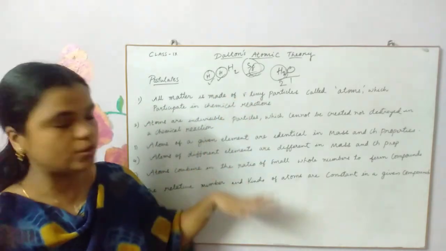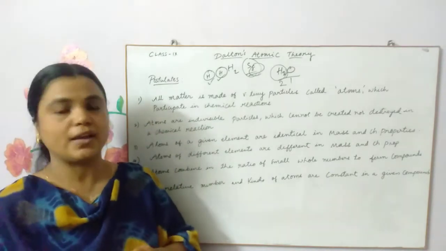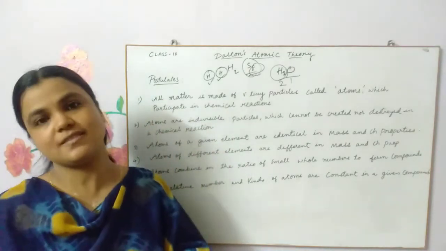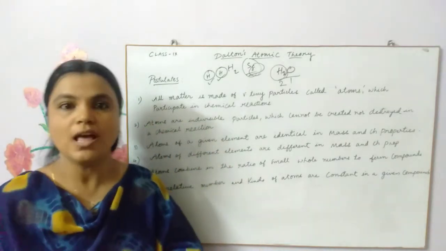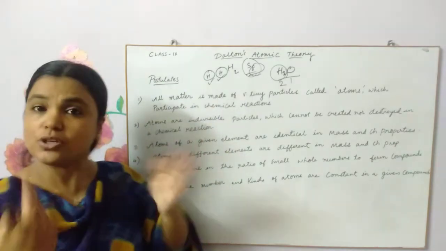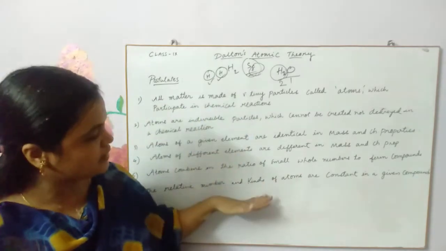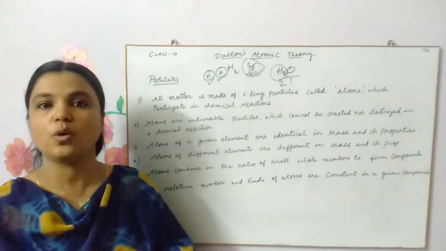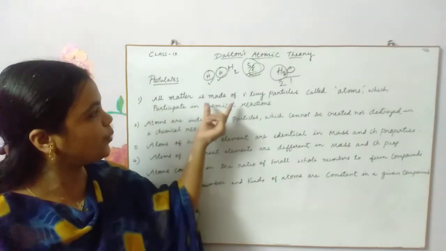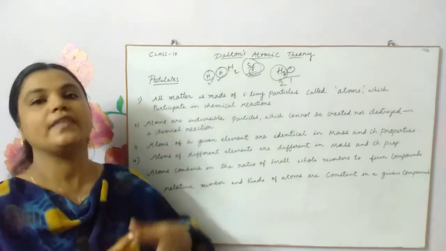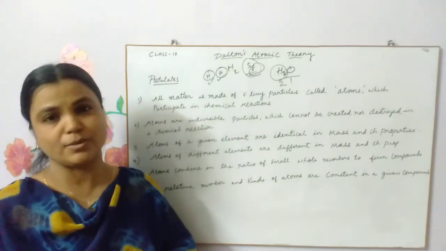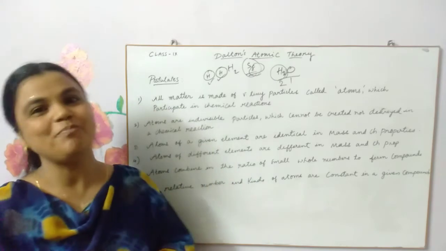So please go through all these and learn them well, and do not change the sentences. Then for the explanation of the postulates, you can use your own words. Okay, so these are the postulates that were put forward. If you want to explain each postulate, you can use your own terminology or words, but it has to be meaningful.